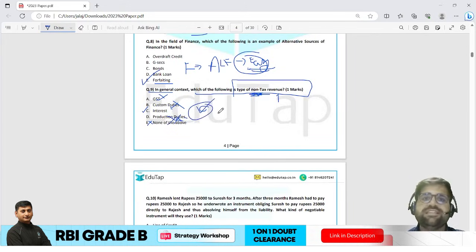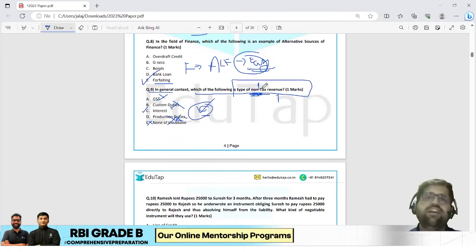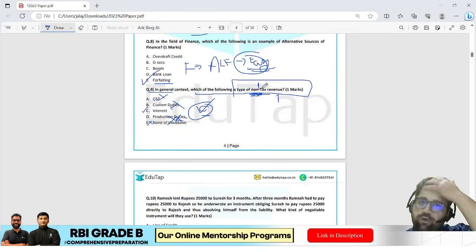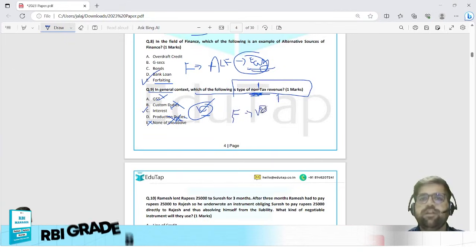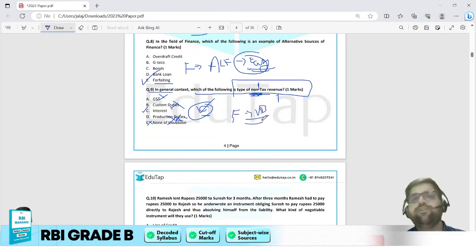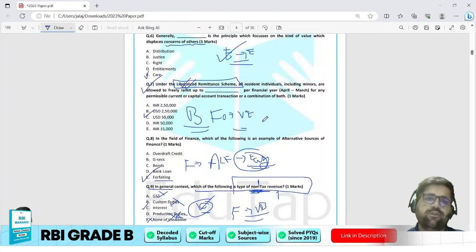Only option C is correct, because interest is that kind of non-tax revenue which the government of India takes from us. Again, a very easy question, directly taken from your finance chapter of union budget. We have a different chapter of union budget which is already uploaded in your course as well.